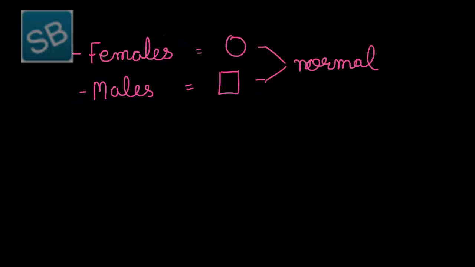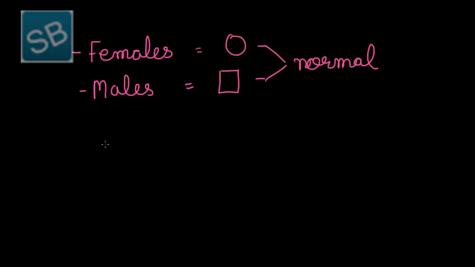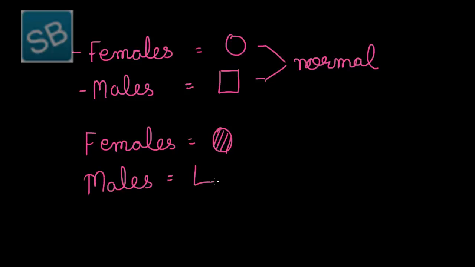But if there is a disease condition or any syndrome, females are represented by a colored circle, and similarly males are represented by a colored square. This represents the disorder or syndrome within it.